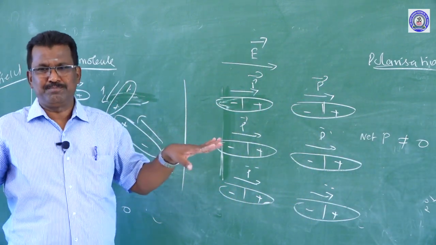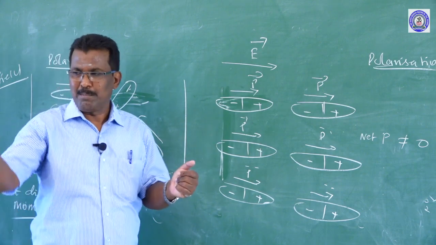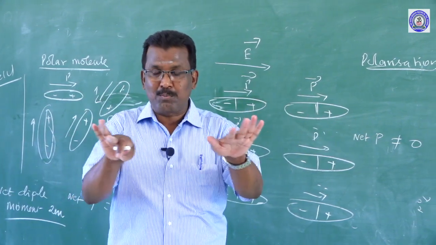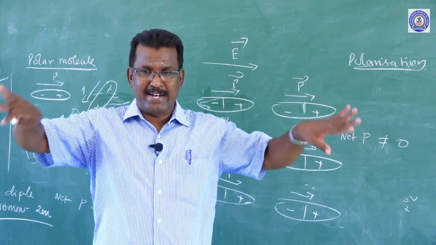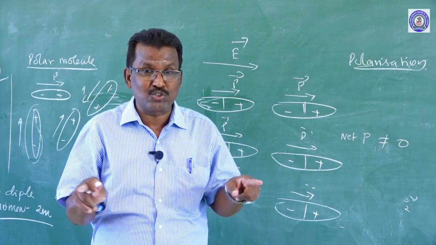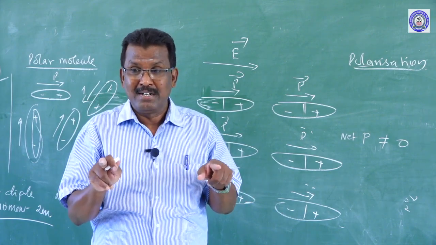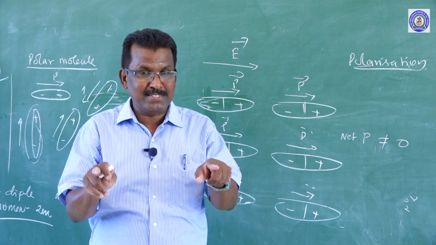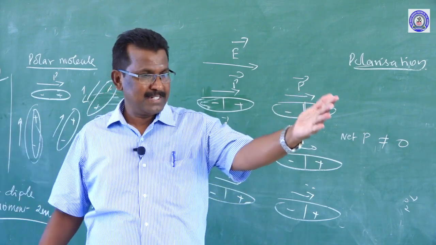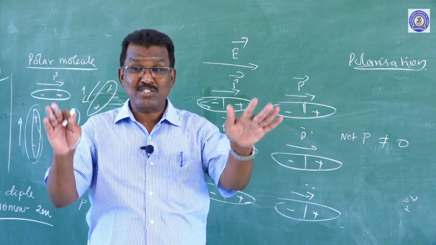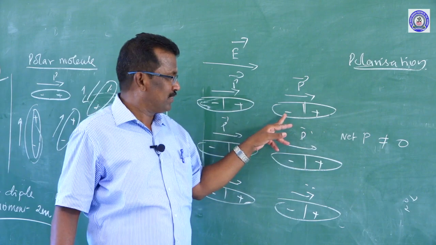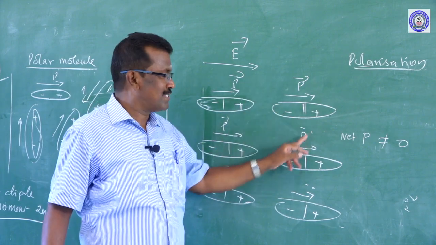Polarization is a separation. Like in a classroom, the boys are sitting on one side and the girls are sitting on the other side. So the classroom is polarized. If the entire class were occupied by only boys or only girls, we could not say it is polarized. If it is polarized, there would be a difference. So the boys sit on one side and the girls on the other, like negative charge directed one way and positive charge directed the other way. So this is polarized.